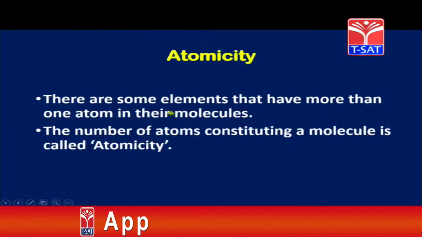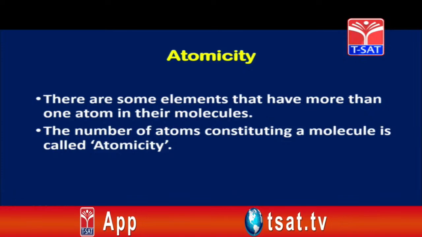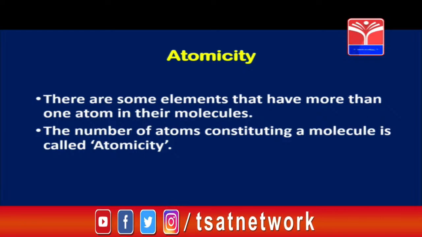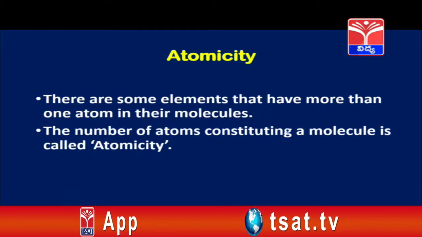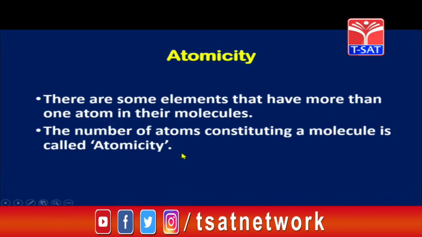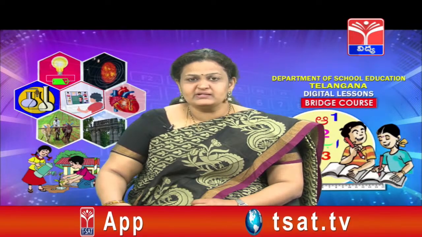Children, there are some elements that have more than one atom in their molecules. Can you quickly think of something, children? Yes, element of hydrogen, element of oxygen, we have seen in the example just now, and element of phosphorus, sulfur. So, they are molecules of elements which have more than one atom in their molecule. The number of atoms constituting a molecule is called atomicity. So, the number is called the atomicity, children, which means hydrogen H2. 2 is the atomicity of hydrogen. Let us see a tabular column to understand this better, children.